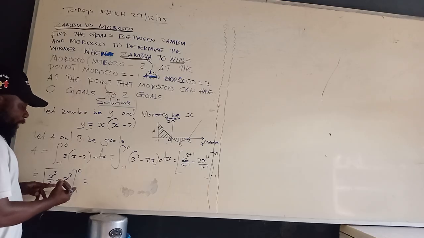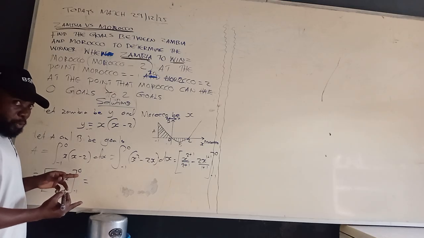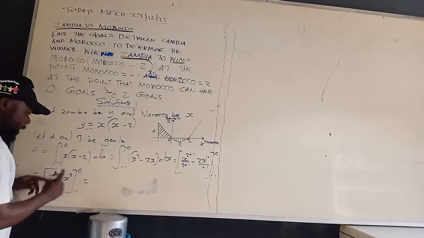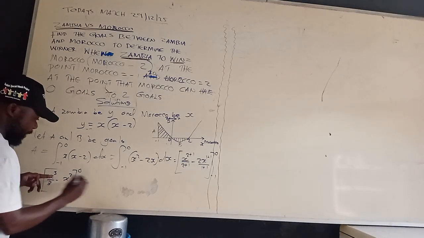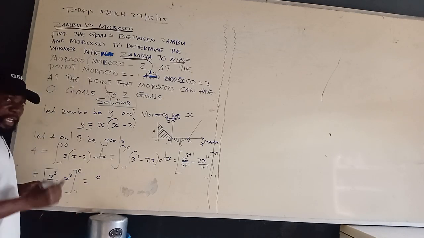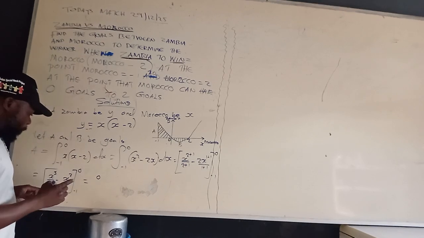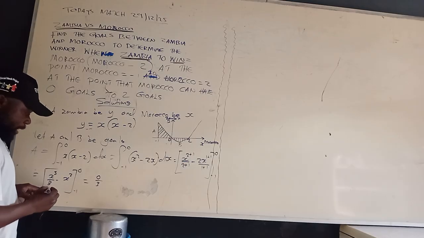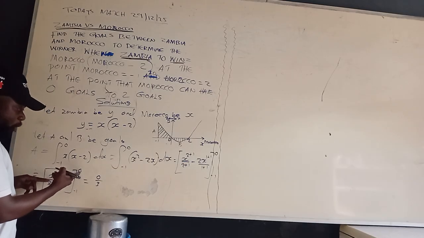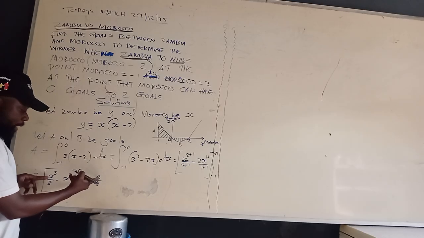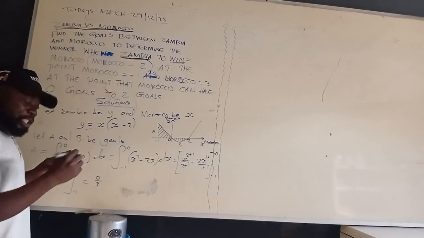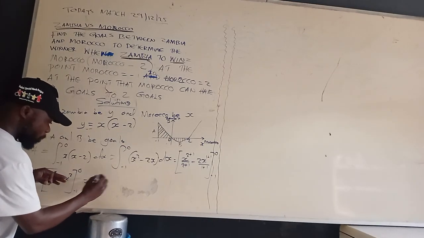Then where there is x, we are going to replace with 0. Then where there is x, we are going to replace with negative 1. So where there is x, we are going to say x to the power 3. That will give us what? 0. 0 to the power 3 will give us 0. Then we divide by 3. Are we together? So if you replace where the x is, you put 0. That will give us 0 times 3, that should be 0. Okay.